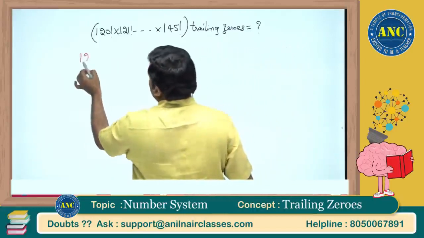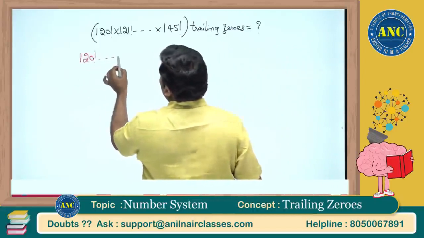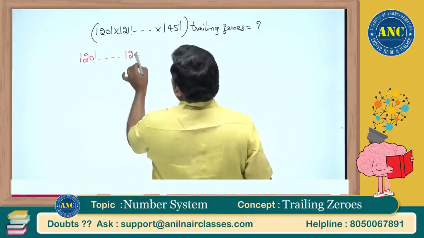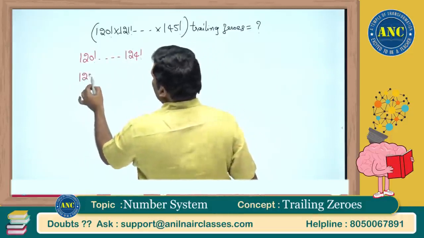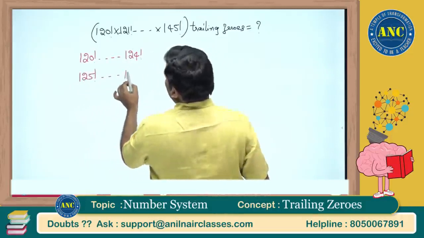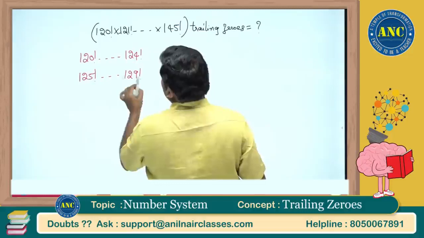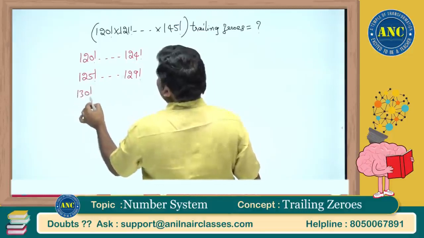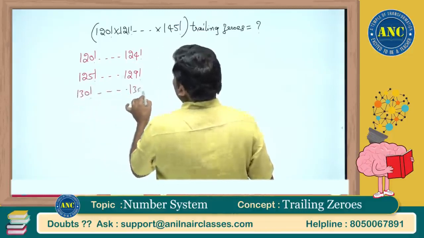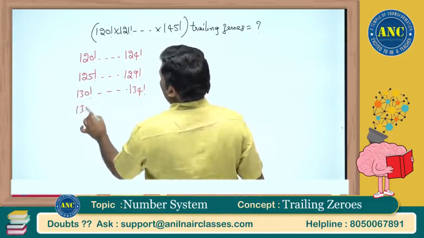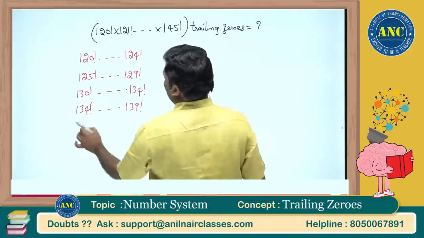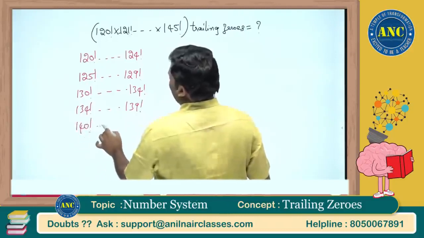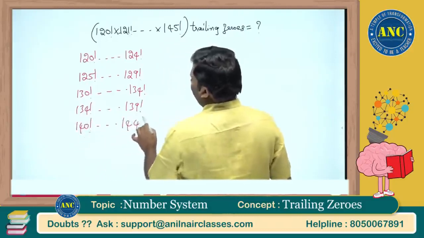So from the starting number, which is a multiple of 5, till 124 factorial, the number of zeros will be the same. Then 125 to 129 factorial, 130 factorial to 134 factorial, 135 factorial to 139 factorial, 140 factorial to 144 factorial.